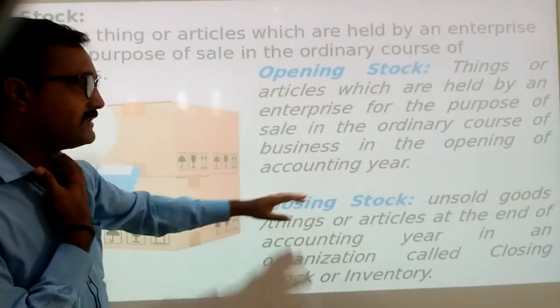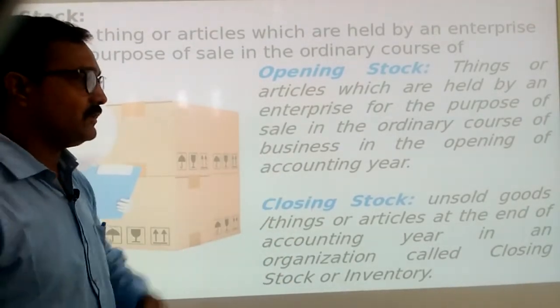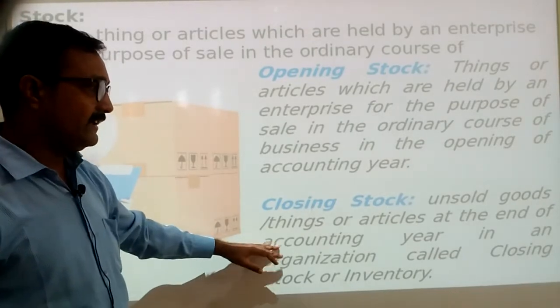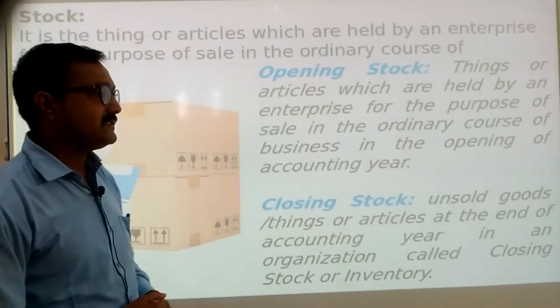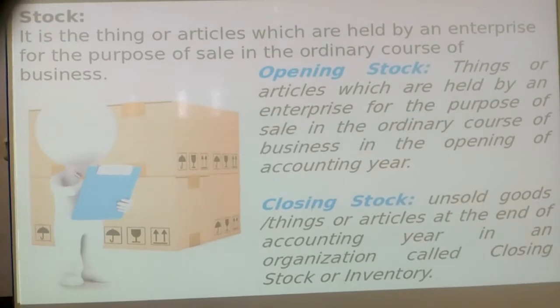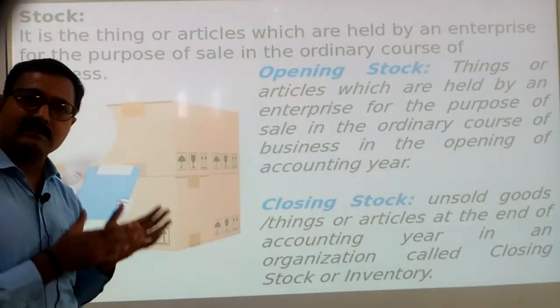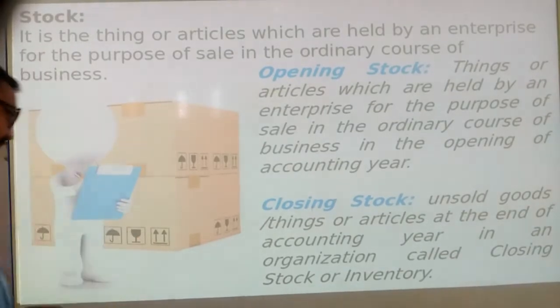And closing stock: unsold goods or things or articles, whatever we have at the end of the accounting year in an organization, that is called closing stock. And stock is also very popularly known by the name inventory. So we can call it stock as well as inventory.